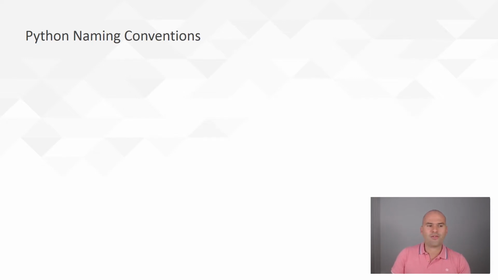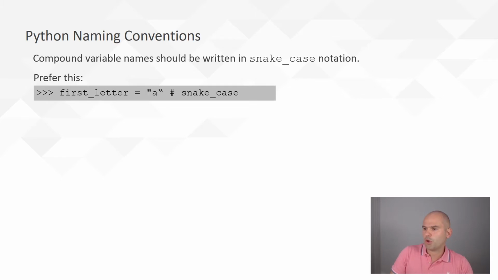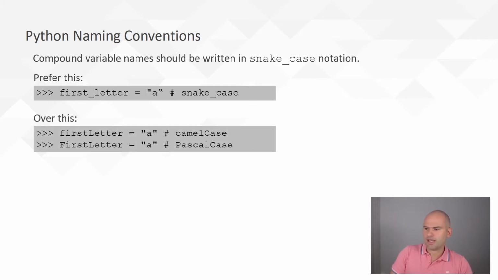So now let's have a look at some naming conventions. We prefer snake case to camel case or Pascal case. Now, personally, I started programming with camel case, and this is a habit that I'm finding hard to drop. But in this course, I've done my best to do snake case.